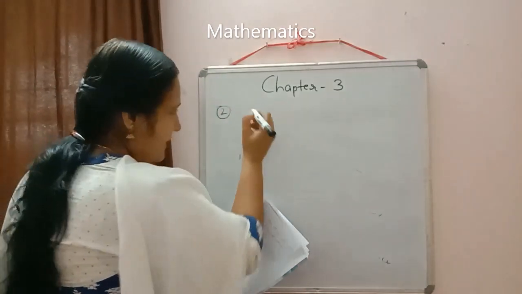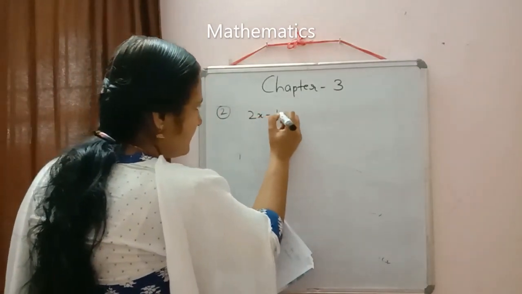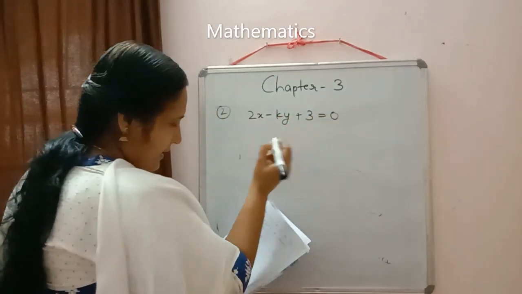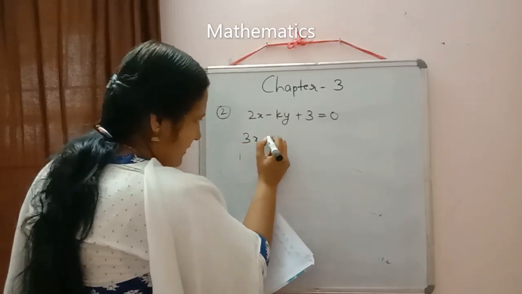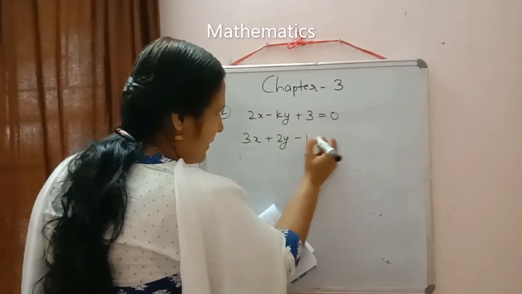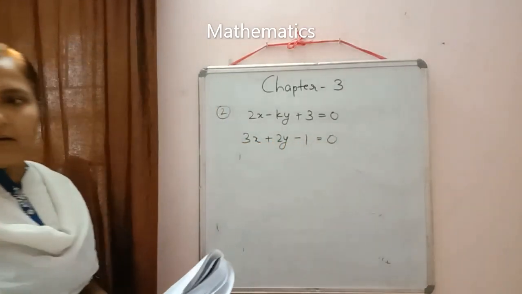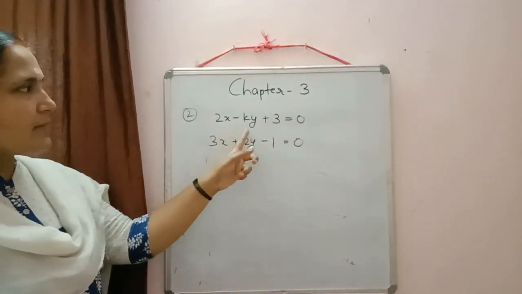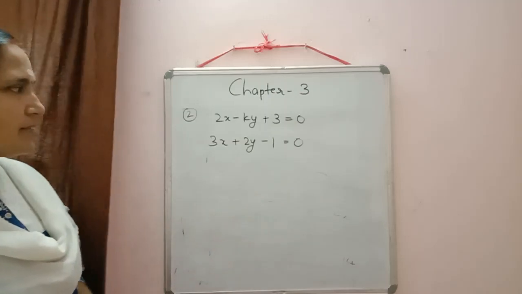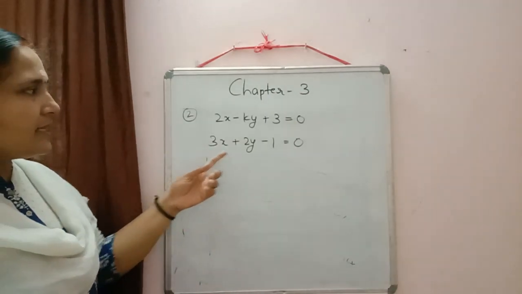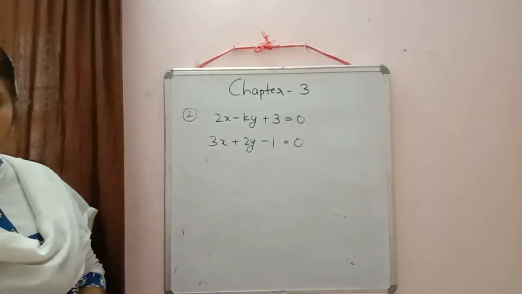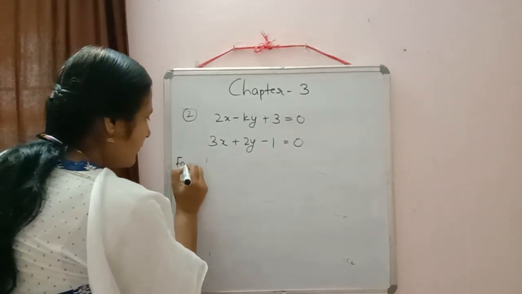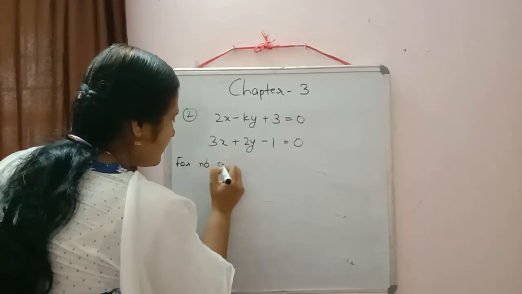Equation is 2x minus ky plus 3 is equal to 0. And second one, 3x plus 2y minus 1 is equal to 0. So as you can check, equation written here, 2x minus ky plus 3 is equal to 0. Second equation, 3x plus 2y minus 1 is equal to 0. So again, first we will write down the condition for no solution.